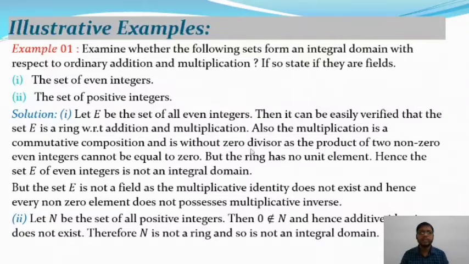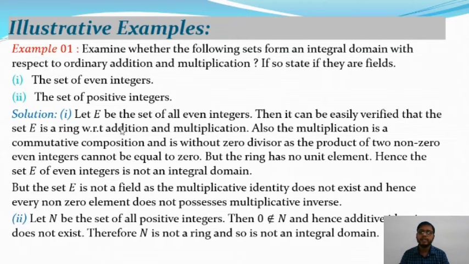Also, the multiplication is a commutative composition and is without zero divisor, as the product of two non-zero even integers cannot be equal to 0. But the ring has no unit element. So E is a ring, that means (E, +, ·), where plus and dot are two binary operations and E is the set of even integers.